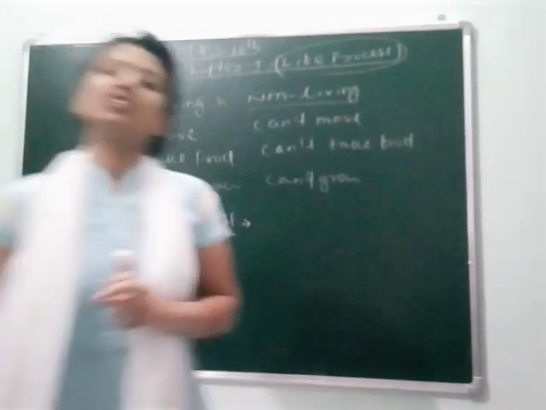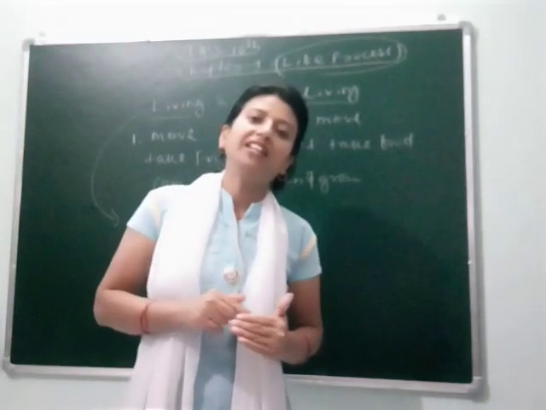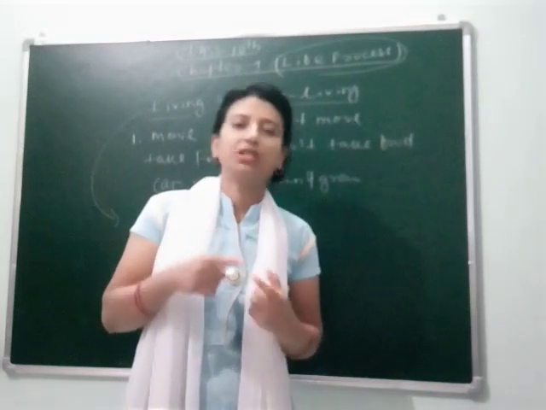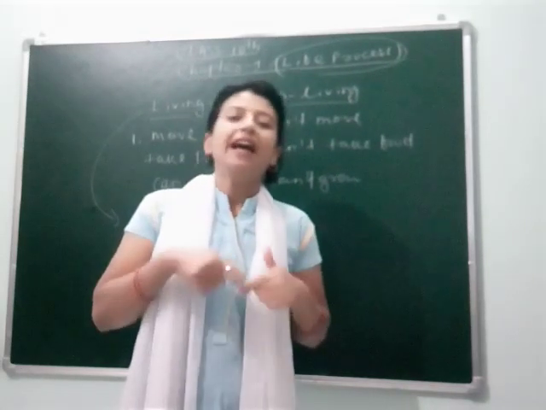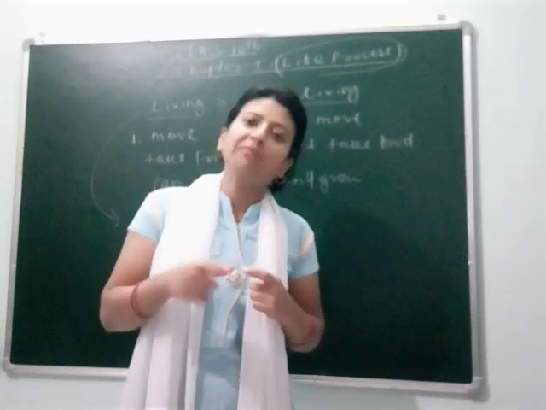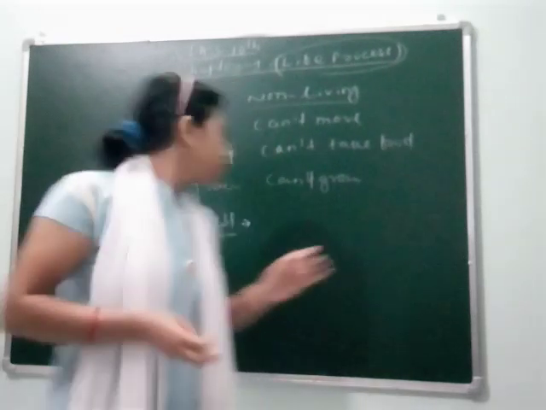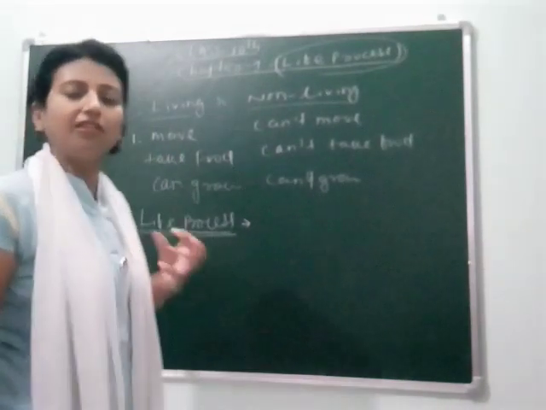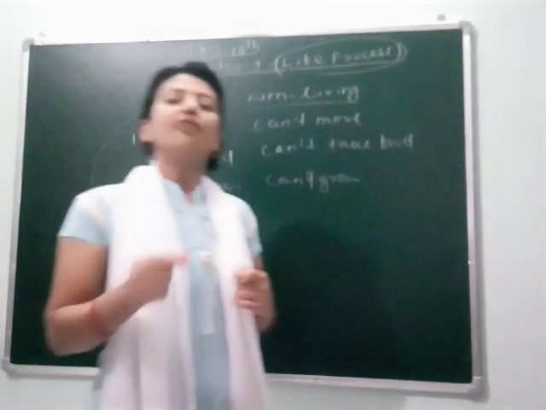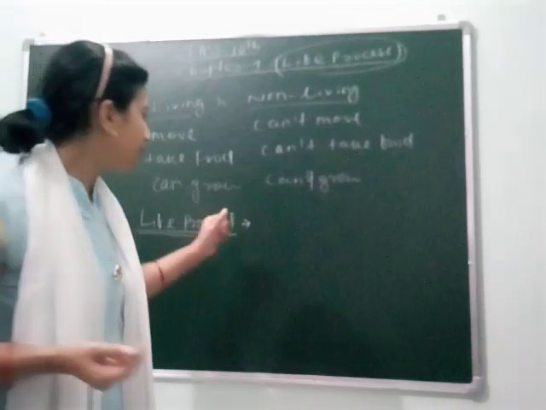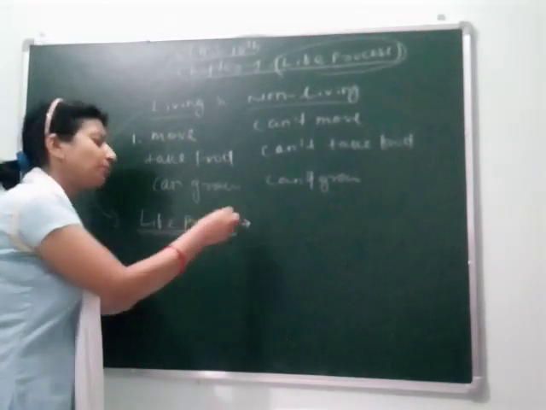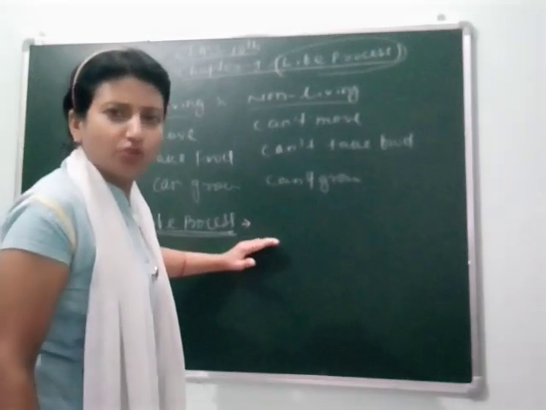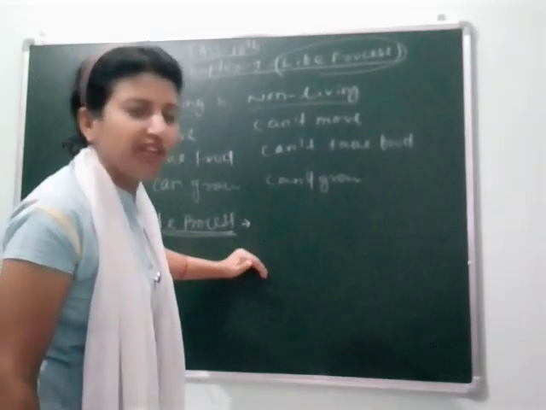Life process is some combining activities or combining process. Life process is a combining process of different internal and external activities that take place inside our body. Clear? So how can we define life process? Life process is the combination of some processes which take place inside our body. So what are these life processes? These life processes are shown by, as I have told you, all the living organisms.